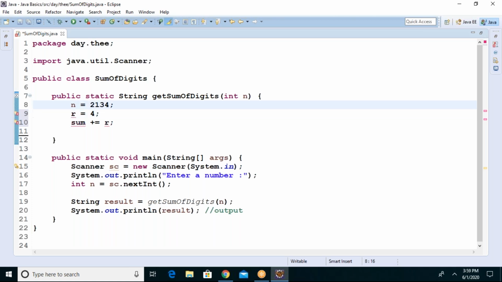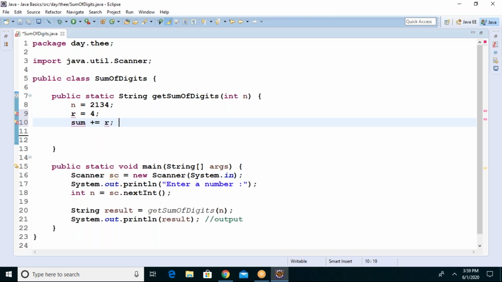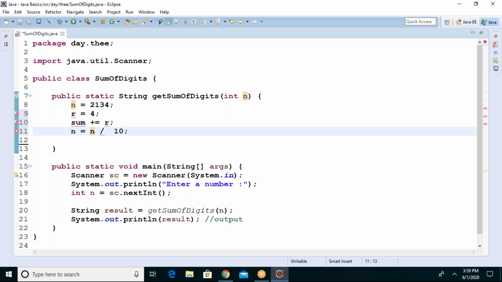You should think in that way. If you want to get 213, what will you do? Divide the n value by 10 and store it, replacing the value of n. Now what will be the value of n after this line? 213. 4 will be eliminated. Correct?